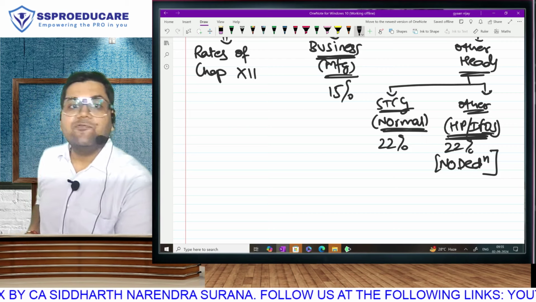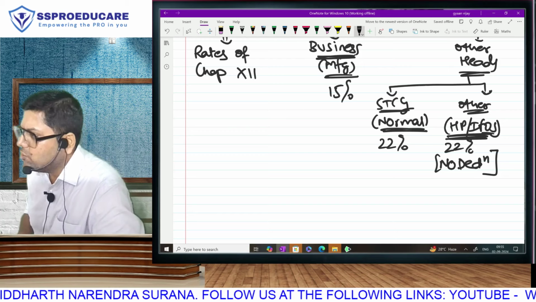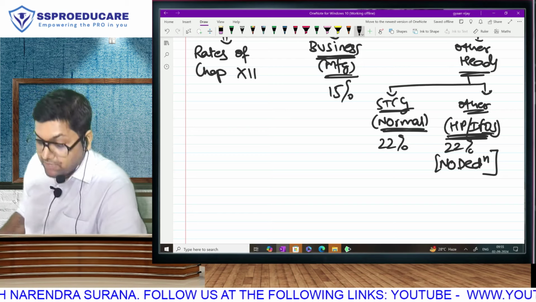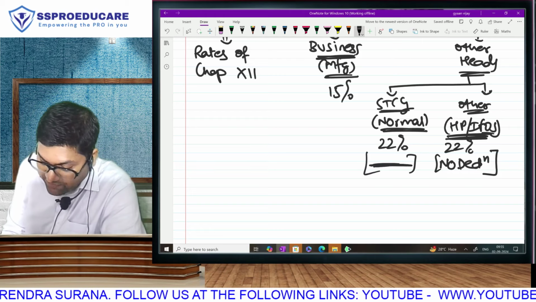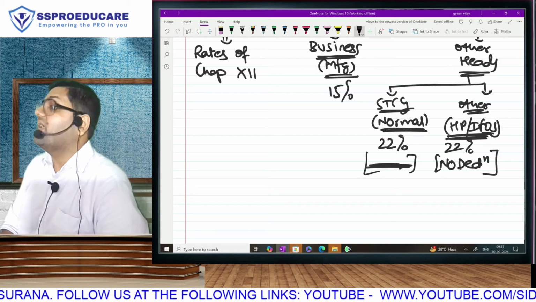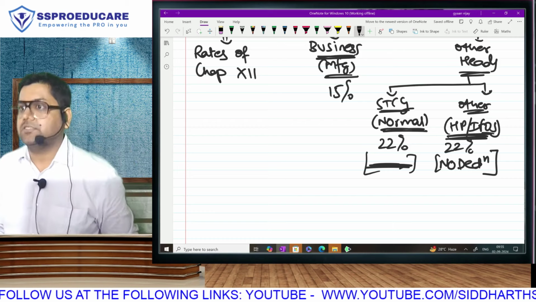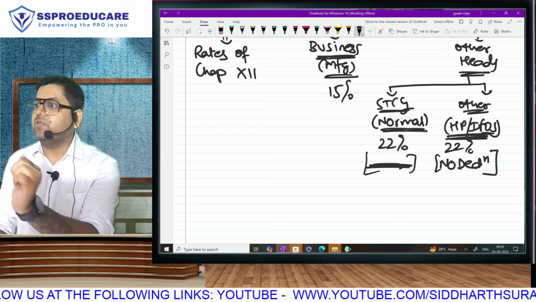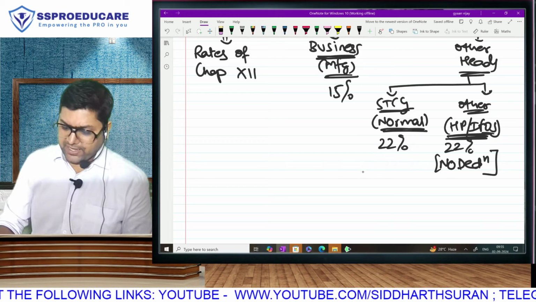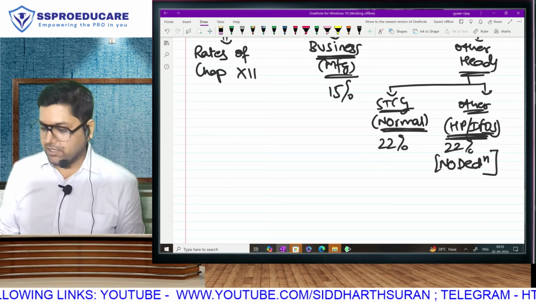For IFOS, whenever you earn any income under IFOS, against it you are normally allowed to take the deduction of expenses. Here we won't give you any deduction. But for capital gain we can't write that no-deduction rule, because use your brain. If in capital gain we ever say no deduction of expense, we are taxing you on sale consideration, which is nonsense. So in capital gain, we have to give you deduction of cost of acquisition. Rate is same, 20 to 22. But in capital gain, you can take deduction of cost. In house property and other sources, you will not be getting any deduction.